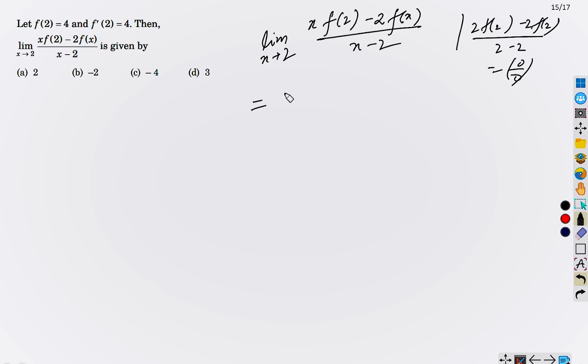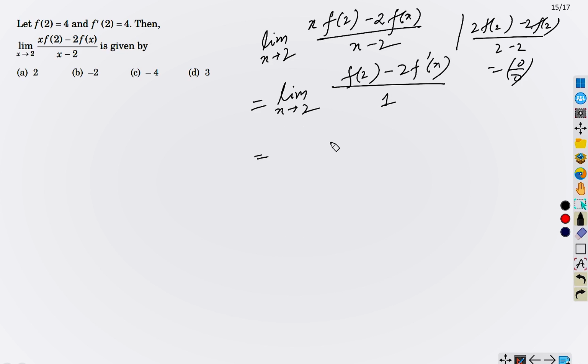So applying L'Hopital rule, what will we obtain? We have to differentiate the upper one and the lower one, numerator and denominator separately. So differentiating, we have f(2) minus 2 f dash x, and in the denominator we have 1.